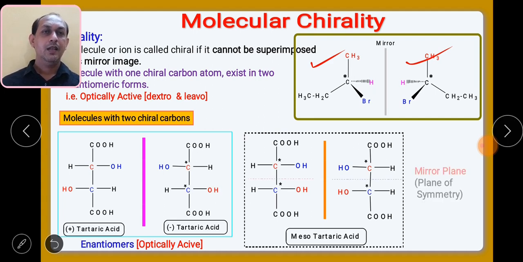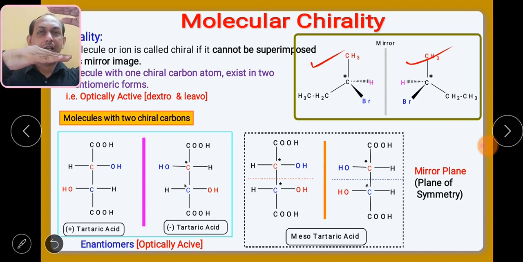But if I pass a plane in between the 2 structures, whatever structure is present above the axis and below the axis is just like a mirror image of the other. So the rotation made by the above part will be cancelled by the rotation made by the below part, because of which the overall optical rotation will be 0.